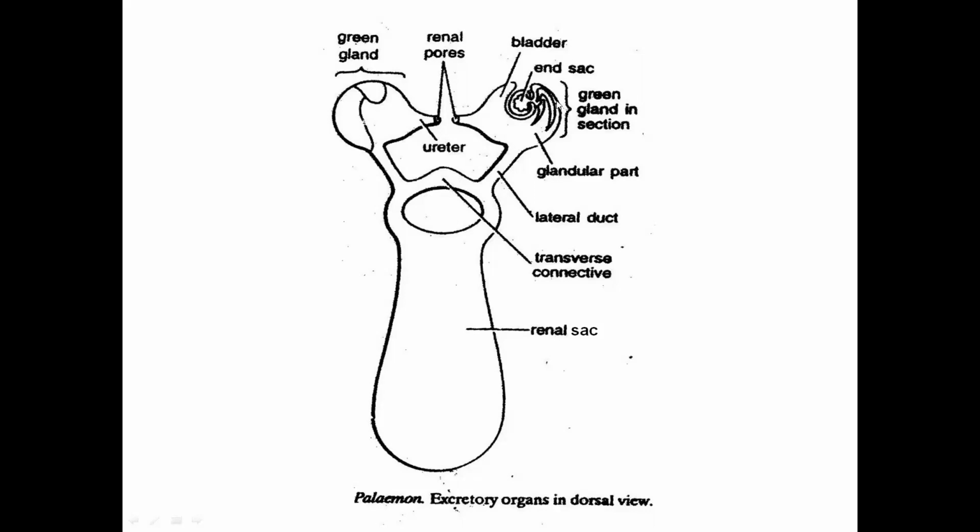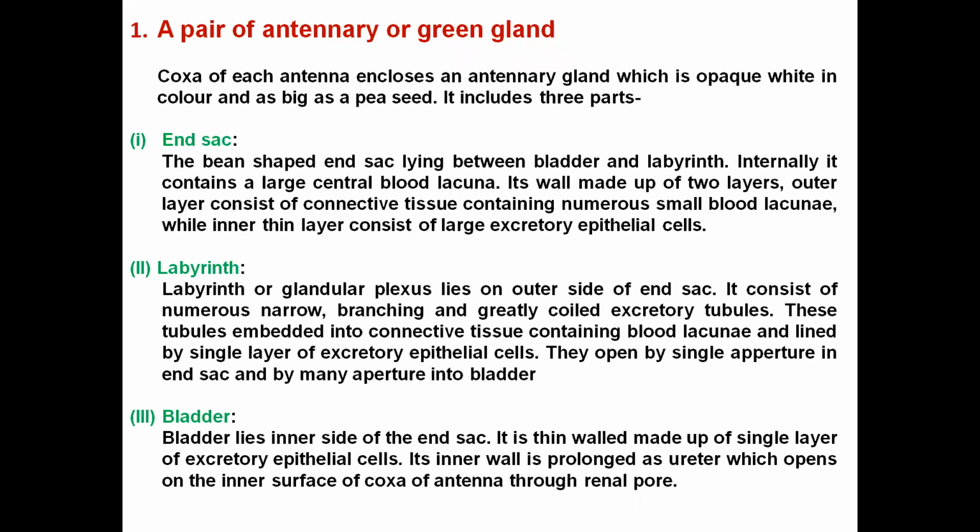Now first we will discuss in detail the green gland. Why is its name green gland? They are small pea-seed-sized glands present at the base of the coxa. You remember the appendages, when we studied the different appendages of the prawn. There are cephalic appendages, thoracic appendages, and abdominal appendages. Among the cephalic appendages, there is one appendage known as the antenna. This green gland is present in the coxa of the antenna.